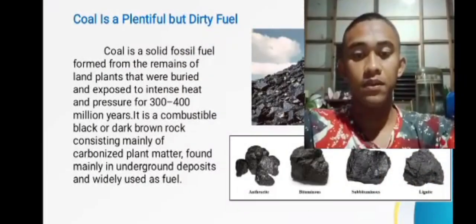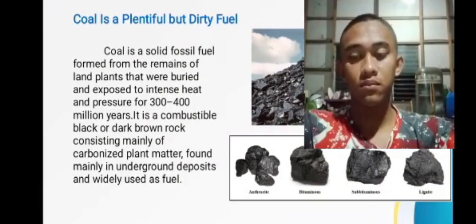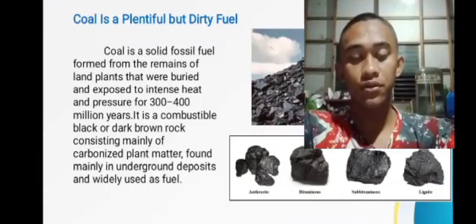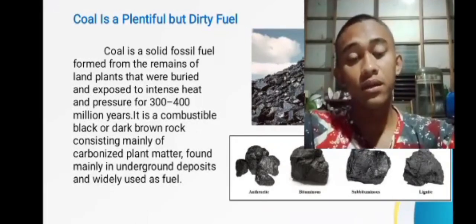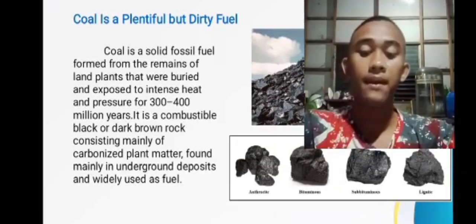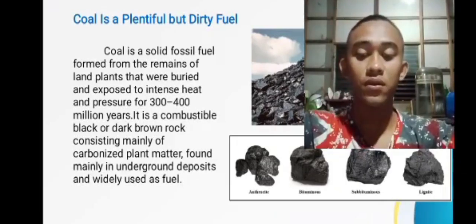Coal is a plentiful but dirty fuel from the remains of land plants that were buried under pressure for 300 to 400 million years. It is a combustible black or dark brown rock consisting mainly of carbonized plant matter found mainly in underground deposits and widely used as fuel.